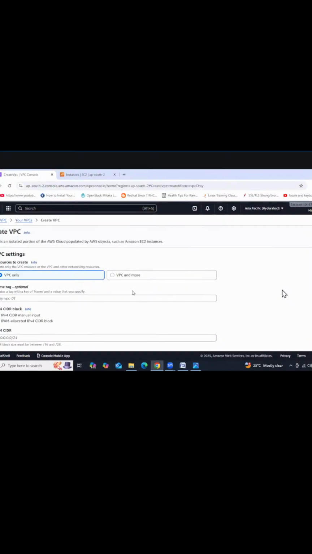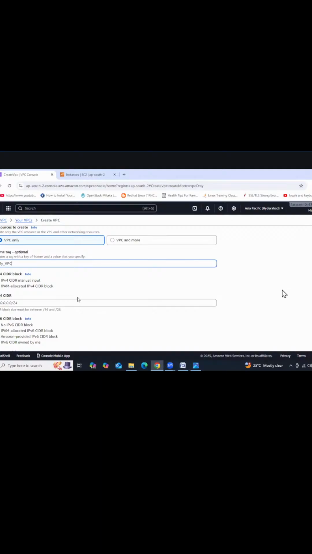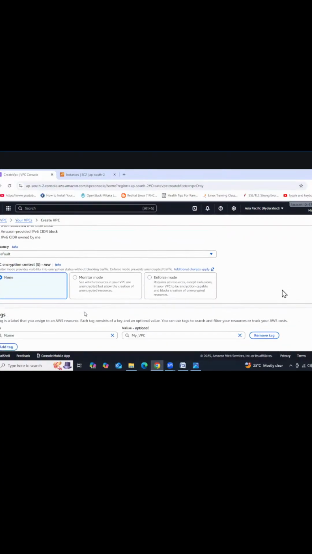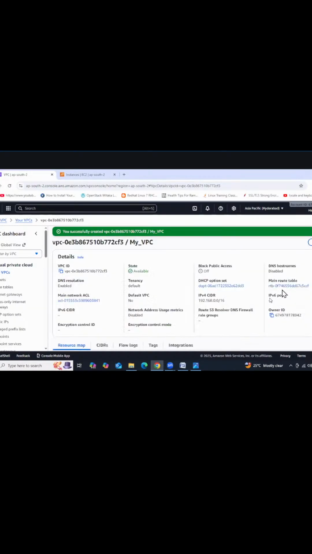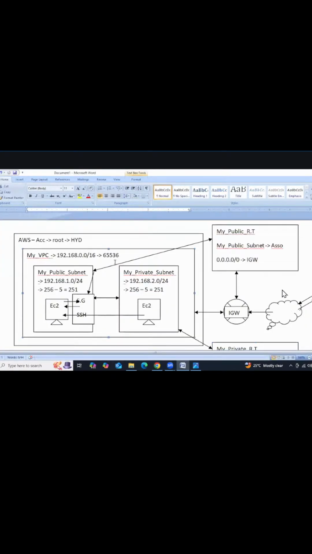Create VPC. Then we provide the VPC name, my VPC, right? And then the CIDR, 192.168.0.0/16. So now create VPC. First step completed. According to this diagram, this one I have completed, right? Second step, we are creating the public subnet.